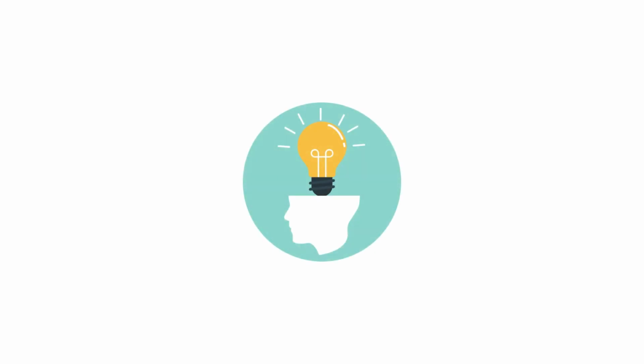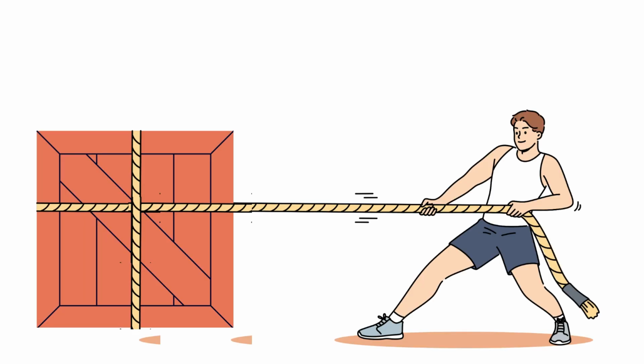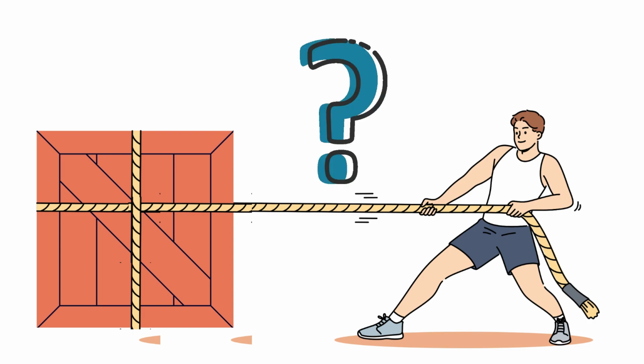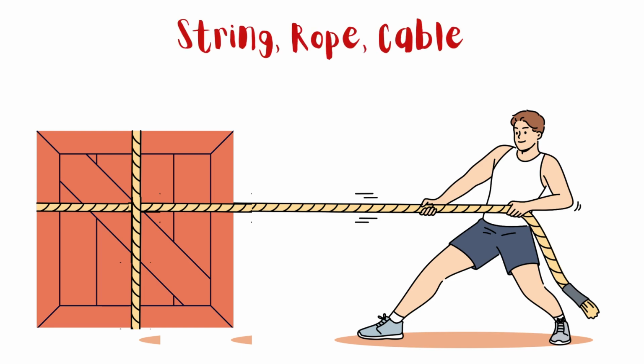Firstly, you should understand the easy concept of tension. Every physical object which is in contact exerts some force on one another. These contact forces are assigned names based on the kind of objects. Let's consider a person standing at some distance trying to pull a box. Here the question arises: how will the person pull this box? The person will pull this object with the help of a rope. Thus we learn that any object can be pulled through some distance by a string, a rope, or a cable.